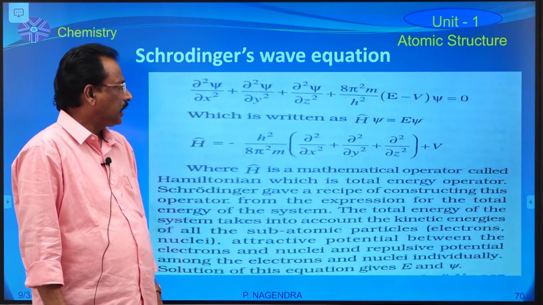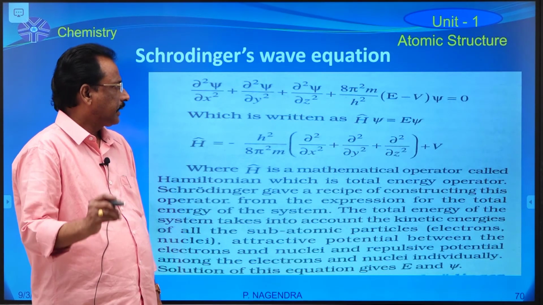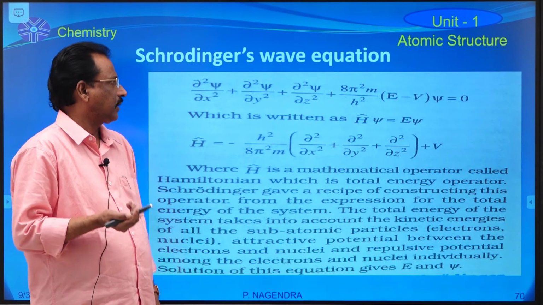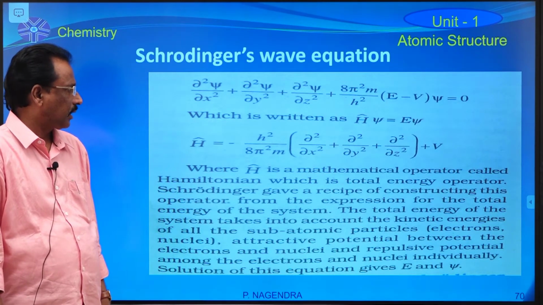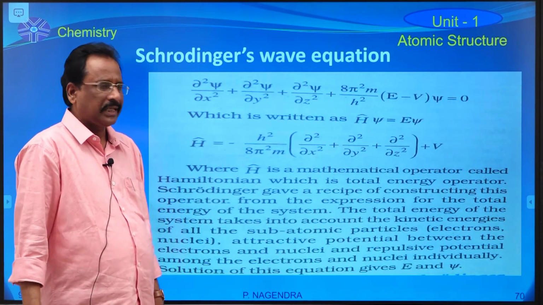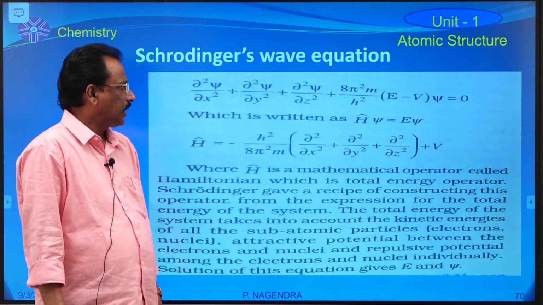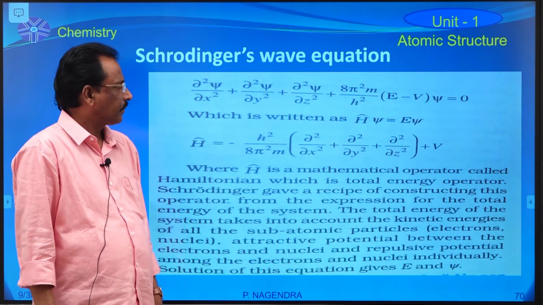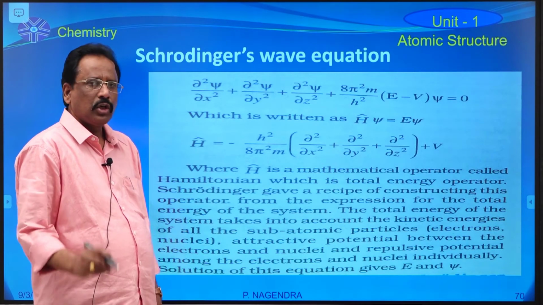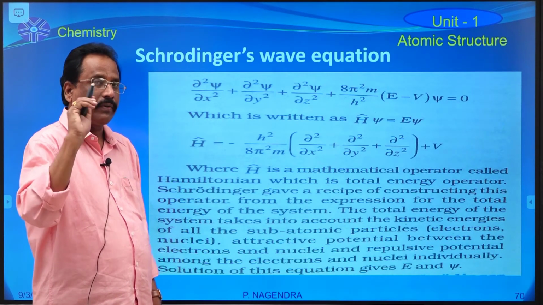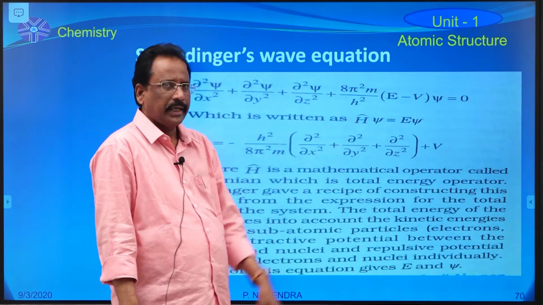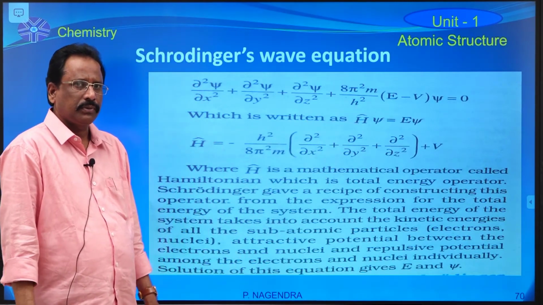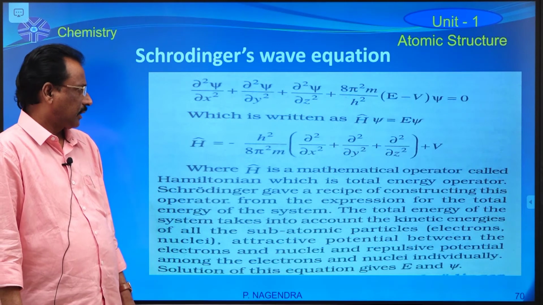And capital E is nothing but the total energy of the electron, that means the sum of the kinetic energy and potential energy of the electron. V indicates the potential energy of the revolving electron, but not velocity. Here V indicates the potential energy of the revolving electron.